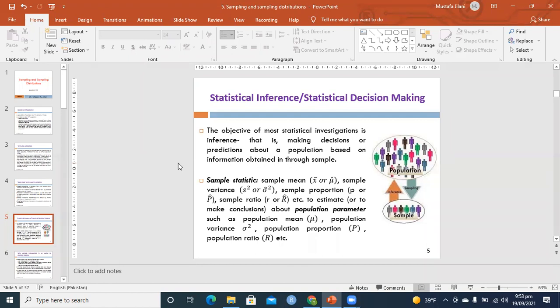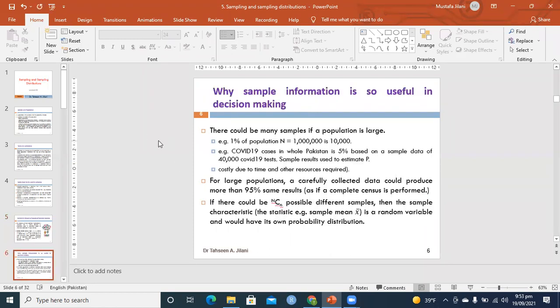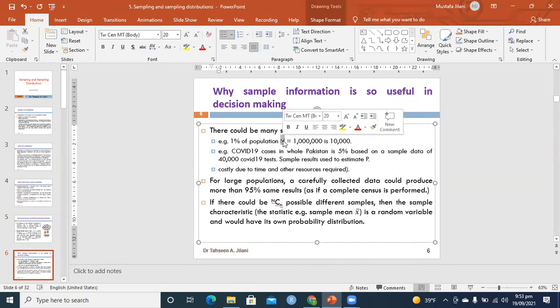So in real life, if you go to industry or anywhere, it is very common practice that we work with a sample to make decisions about the whole population. But why is it so useful? Because you can save your cost. For example, if you have 1 million people in some population, and from that 1 million you just sample 10,000 people, that is equal to 1% of the total.